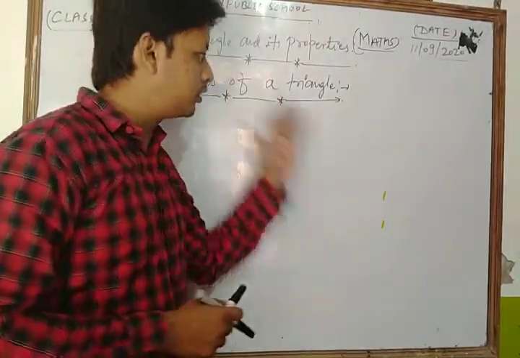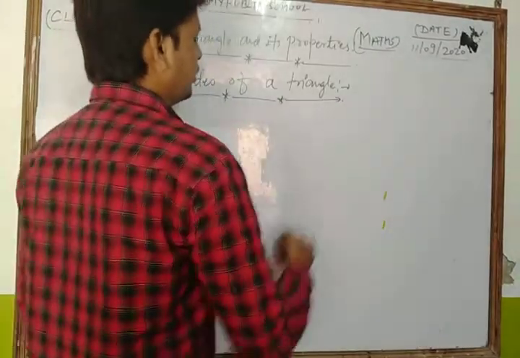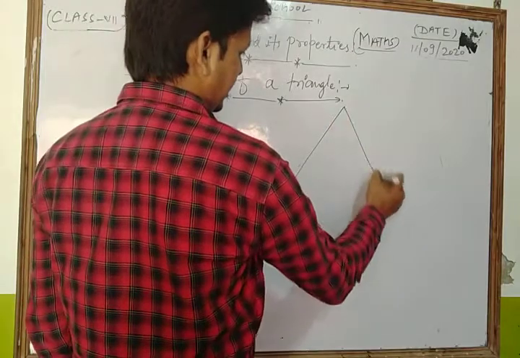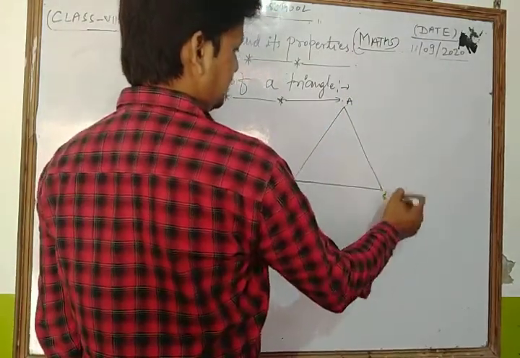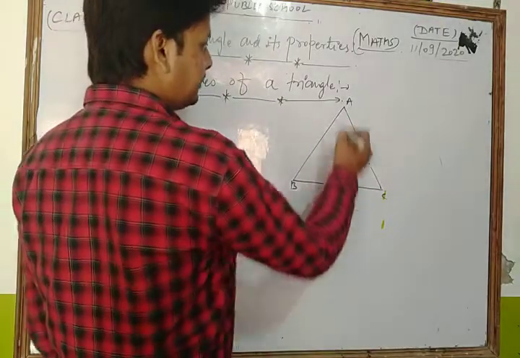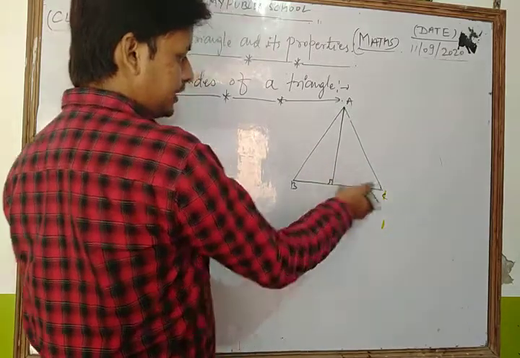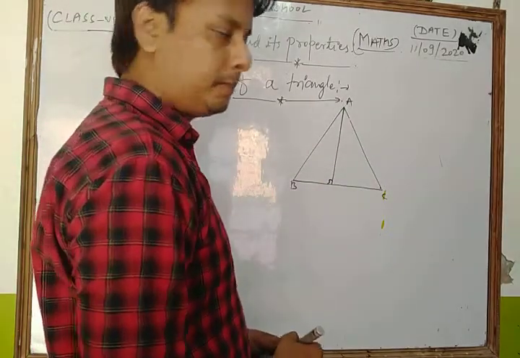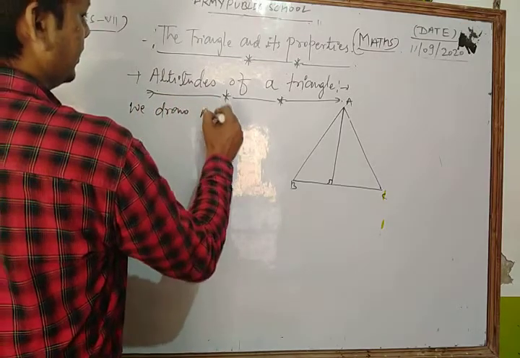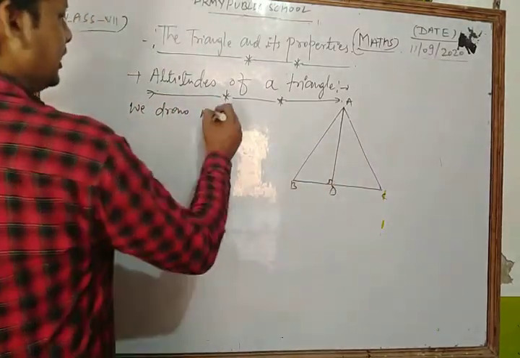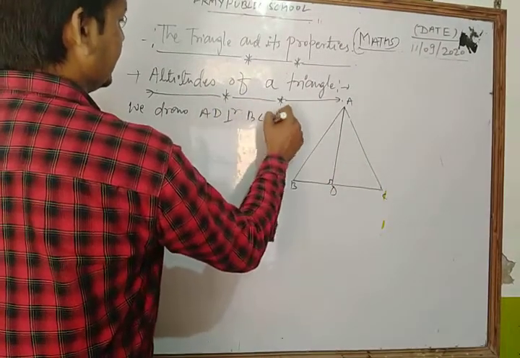Now we clear the concept of altitudes through the figure. Let ABC be a triangle, and we draw the perpendicular through the vertex A to its opposite side BC. Suppose D is the foot, we draw AD perpendicular to its opposite side BC.